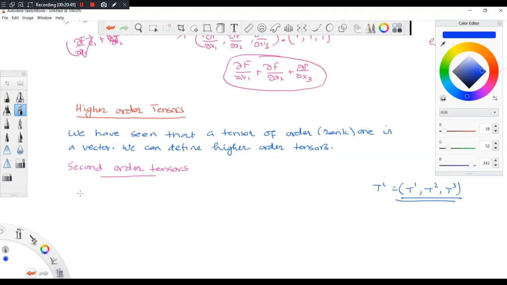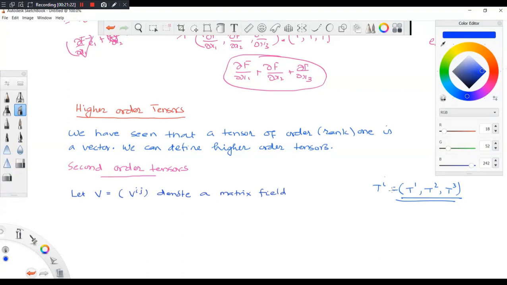Second order or second rank tensors: let V equal V_ij. Now you see two subscripts have come. For a tensor of order or rank 1, there is only one. Now it has two. It denotes a matrix field.